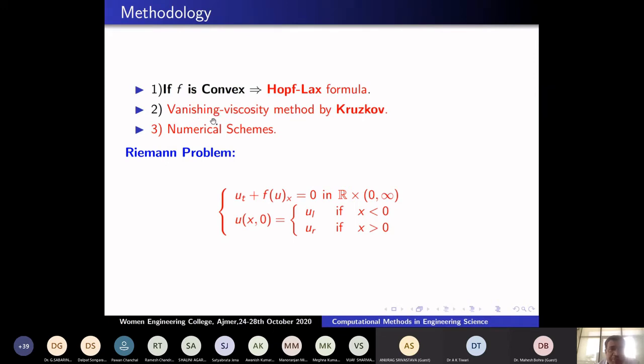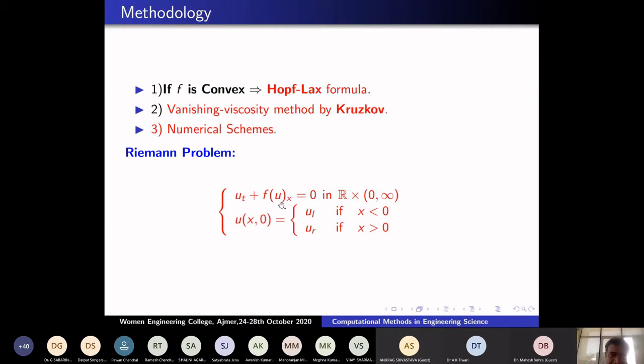Existence theory can be proved by the vanishing viscosity method. In 1970, Kruzhkov proved that in the case u is a scalar quantity, by adding epsilon u_xx on the right hand side, there is a vanishing viscosity method. He proved the existence and the uniqueness. Another way is via numerical schemes. Today I'm going to discuss a numerical scheme that depends upon the Riemann problem.